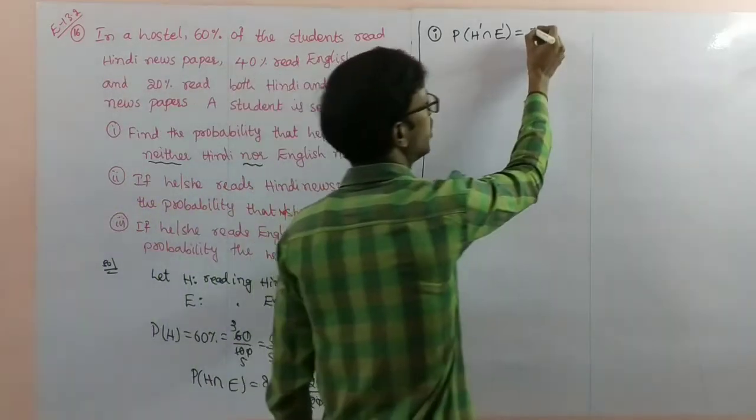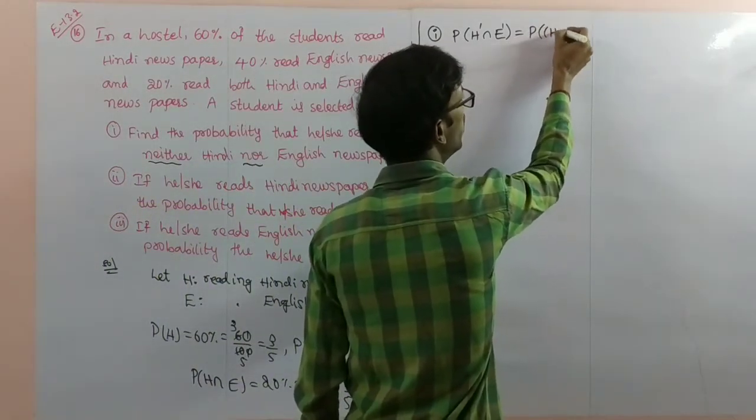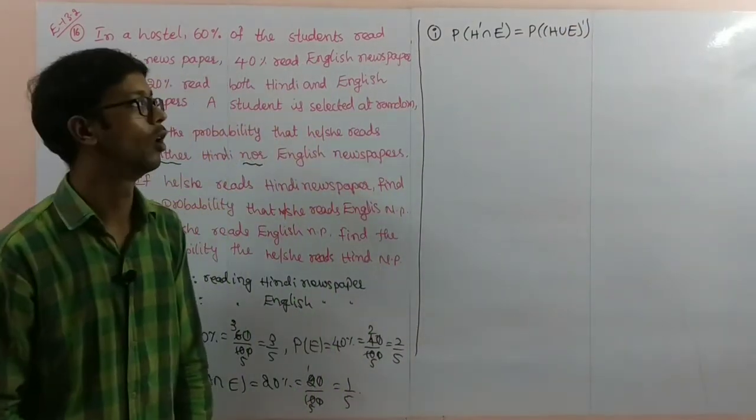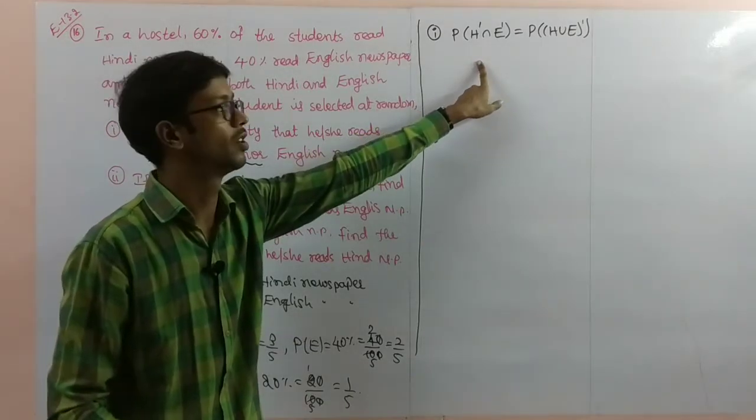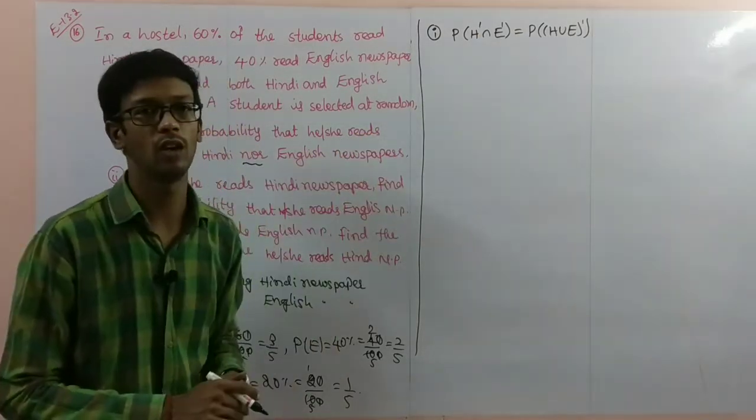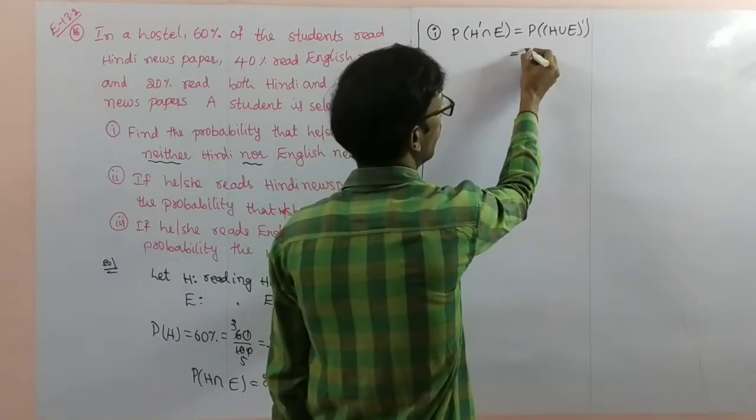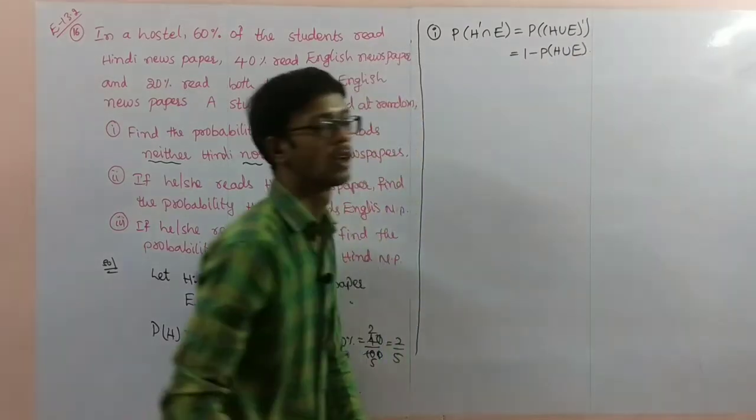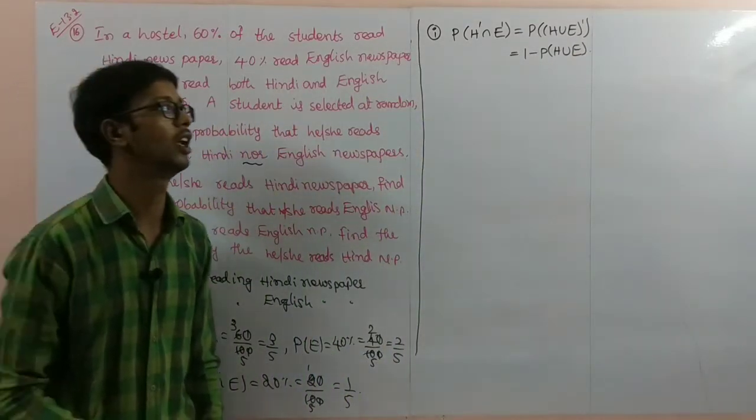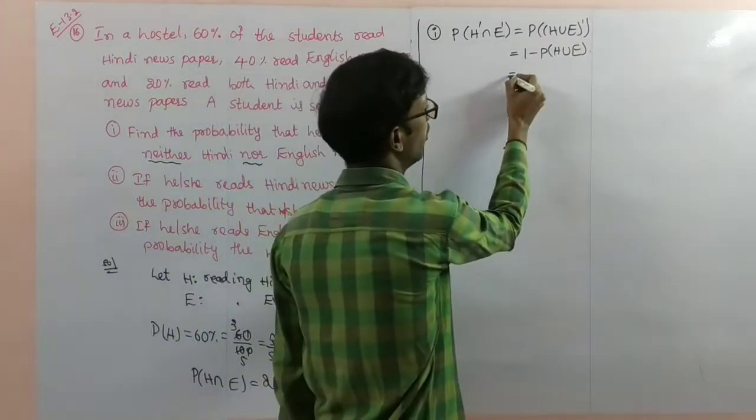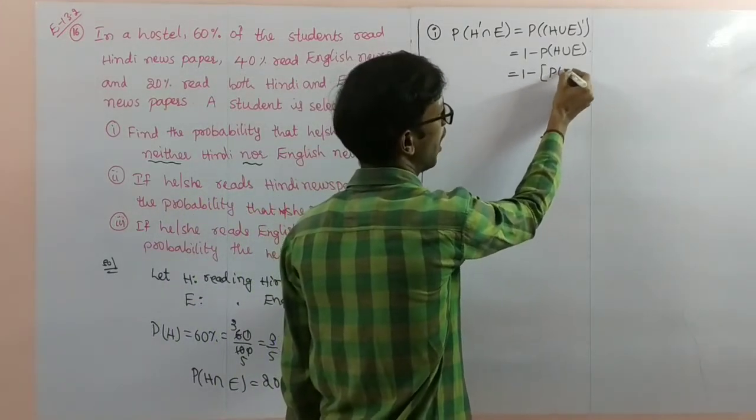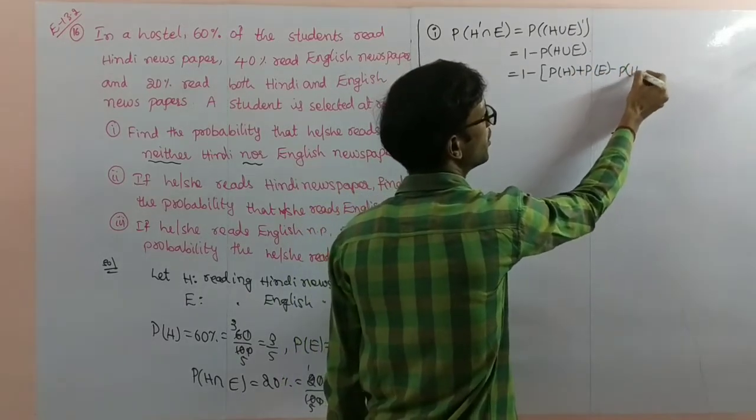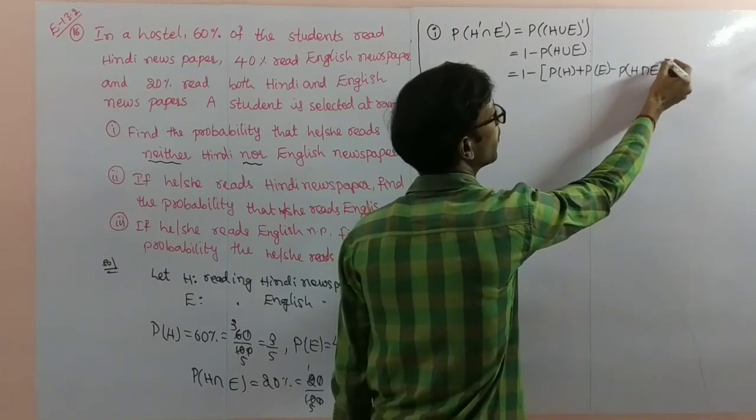Next, I'll use the De Morgan laws. H union E whole complement. The intersection of complements can be made into union whole complement. This is nothing but 1 minus P of H union E. Next one, 1 minus of the formula: P of H plus P of E minus P of H intersection E.